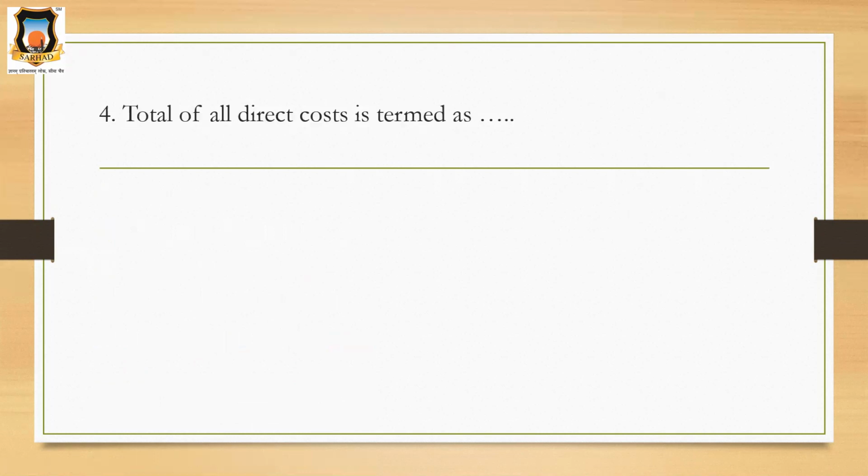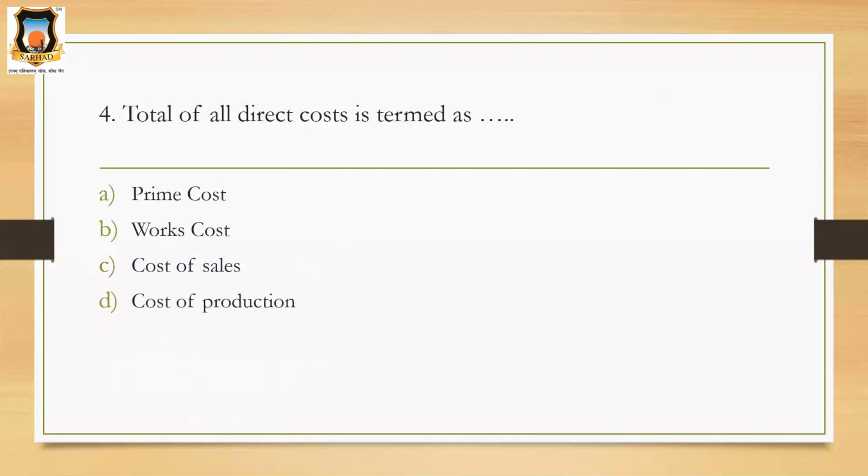The next question is, total of all direct costs is termed as. What will be the options? First option is prime cost. Second option is works cost. Third option, cost of sales. And the last option is cost of production. So what will be the correct answer?